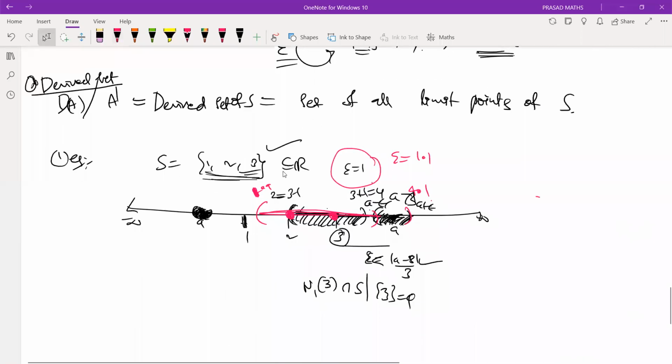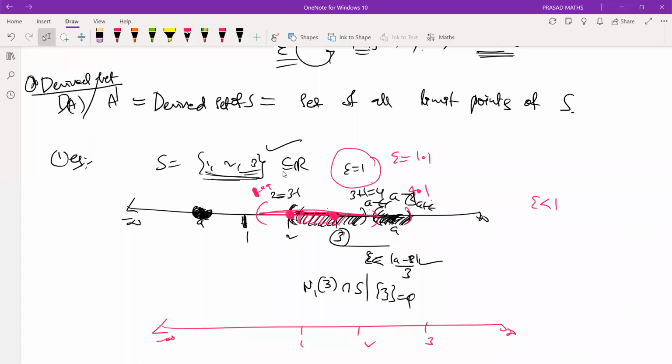See, I'm going to take any epsilon less than 1. In this neighborhood, you take epsilon very small. I'm going to take epsilon as 1/2. So you get 3 minus 1/2 and 3 plus 1/2. 7/2 is nothing but 3.5, and 5/2 is 2.5. So this neighborhood is 2.5 to 3.5. Does it contain any point of this set, 1 or 2, other than 3? No. Therefore 3 cannot be a limit point.